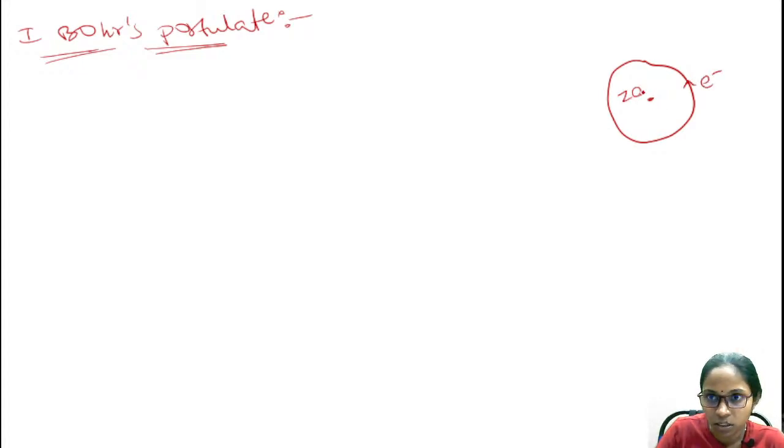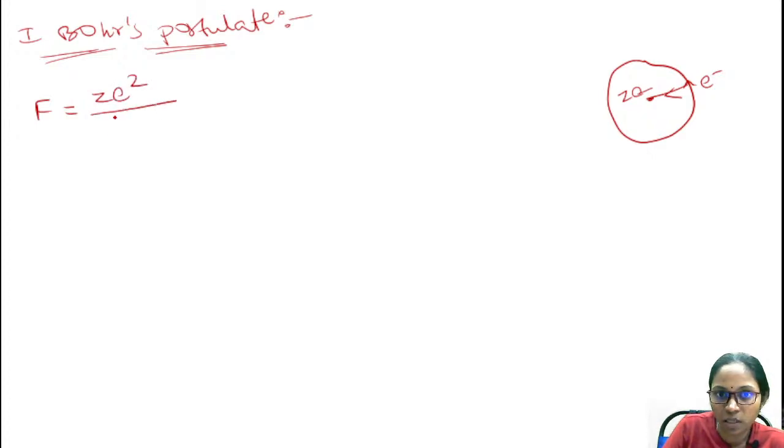Ze is the charge of the nucleus, e is the charge of this electron, and there will be an attractive force between these two charges, which is known as the Coulombic force of attraction. The value will be equal to Ze square by 4 pi epsilon naught r square, if r is the distance between these two charges.